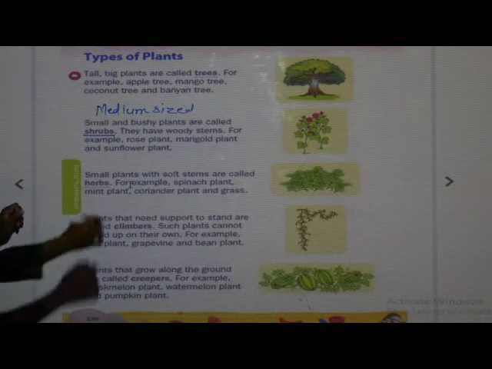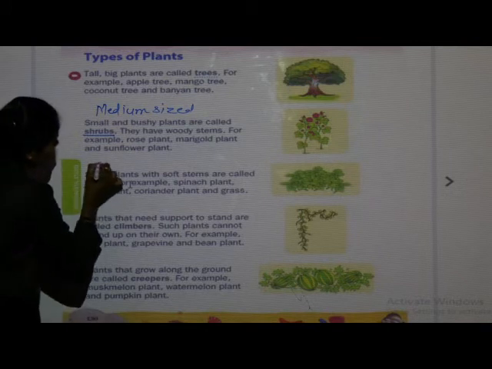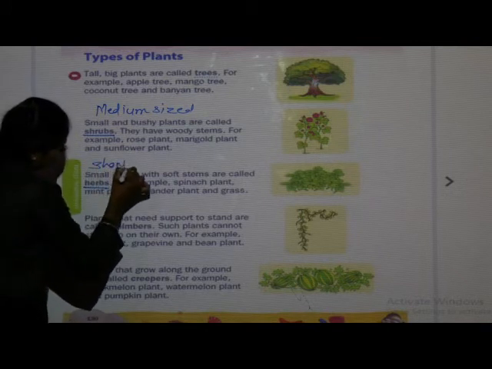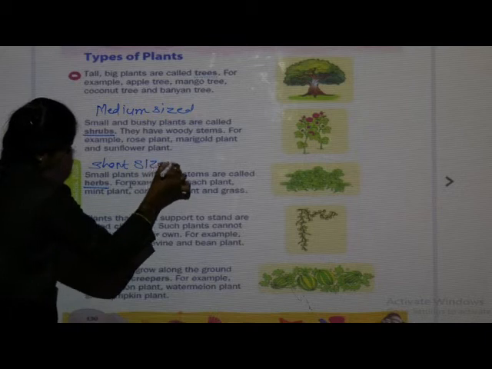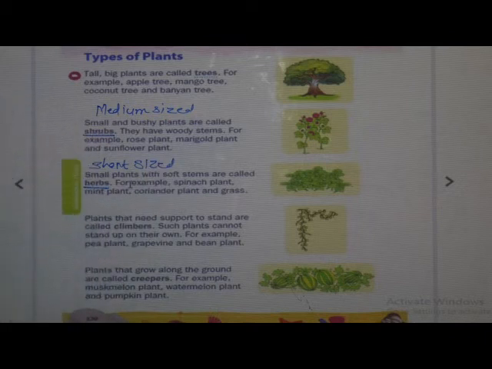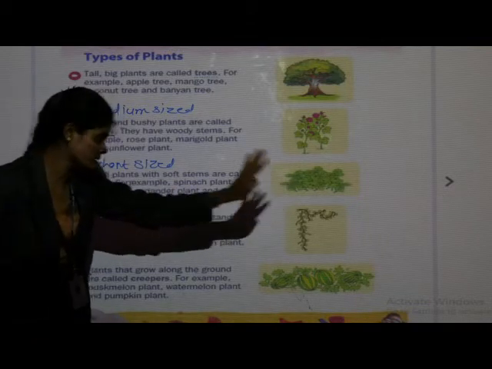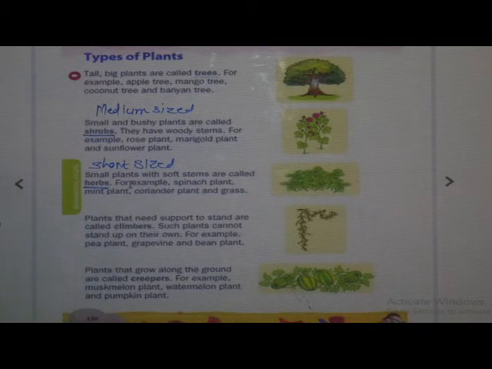Then these herbs are short sized. And how is the stem of herbs? The stem of herbs is small, delicate and green in color. And do you know their life cycle? Their life cycle is only for 1 or 2 seasons, means they live for a very short period.